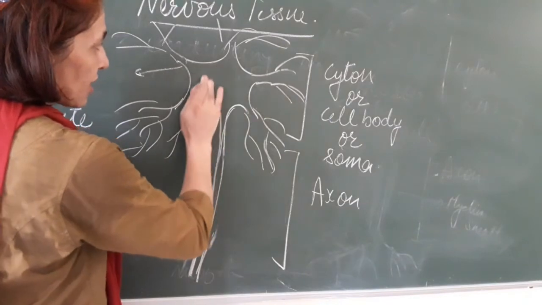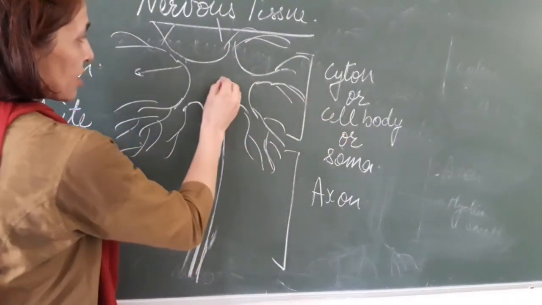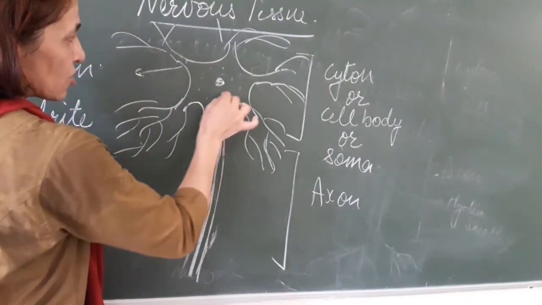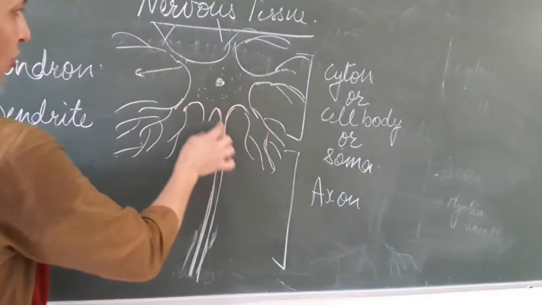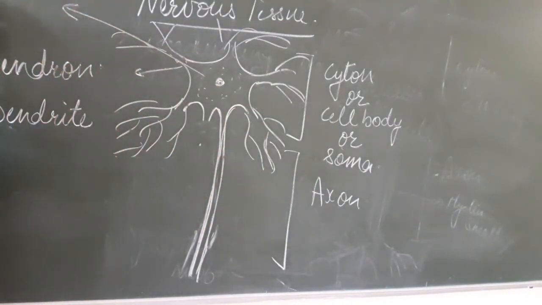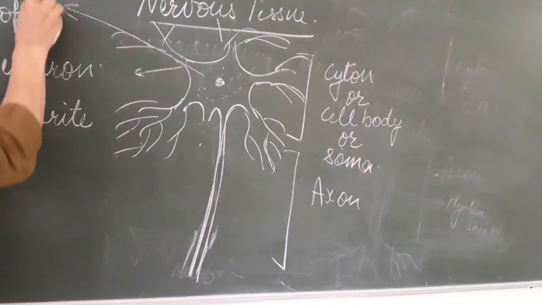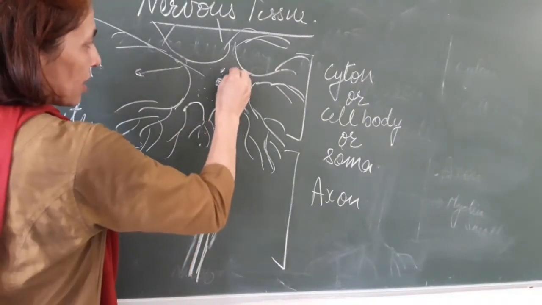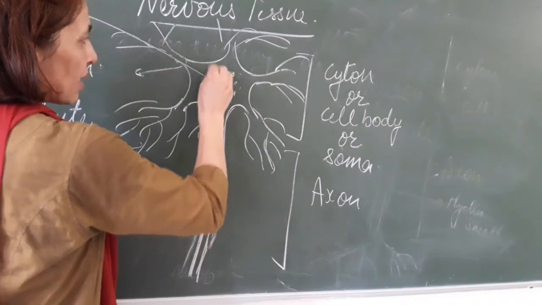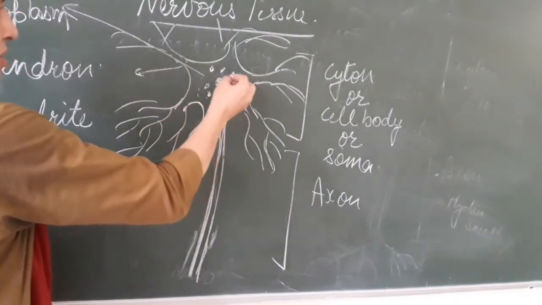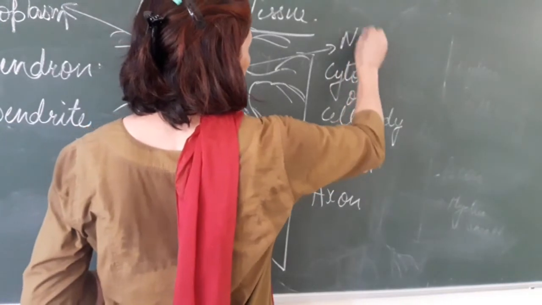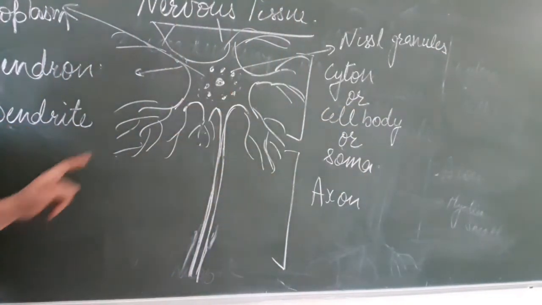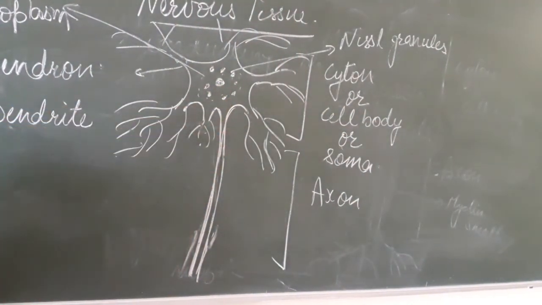Next, within this area, because it is a cell, it consists of the nucleus in the center, and around it the cytoplasm is present. The cytoplasm of the nerve cell is named as neuroplasm. Around it, other organelles are also present. One such is called Nissl granules. It is actually the collection of ribosomes around this nucleus.